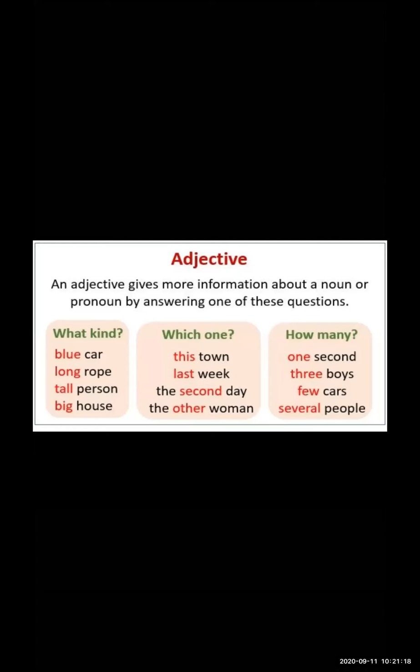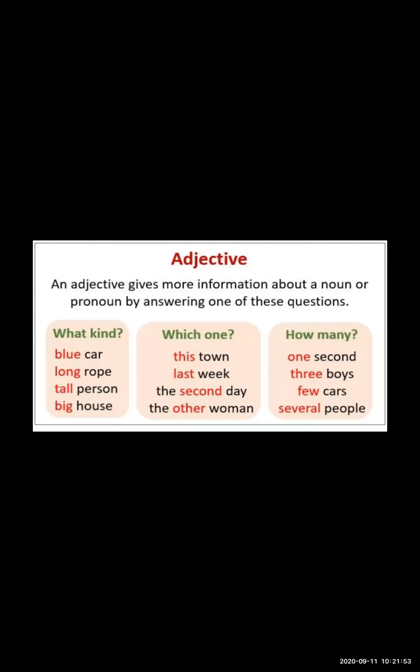All these are describing the noun. In these words, there is a noun and an adjective. But which type? You have to ask the question. What kind of car do you have? I have a blue car. So when you get the answer of what kind, at that time it's an adjective of quality. So here are the examples: blue car, long rope, tall person, big house.